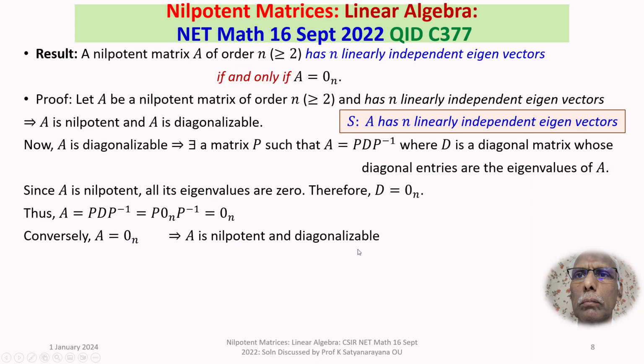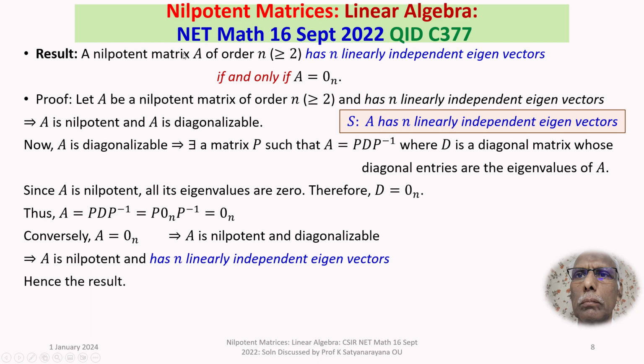A is diagonalizable if and only if it has n linearly independent eigenvectors. It implies A is nilpotent and has n linearly independent eigenvectors. Thus, the theorem is established fully. Hence the result. So, A is nilpotent and has n linearly independent eigenvectors if and only if A is the 0 matrix only.